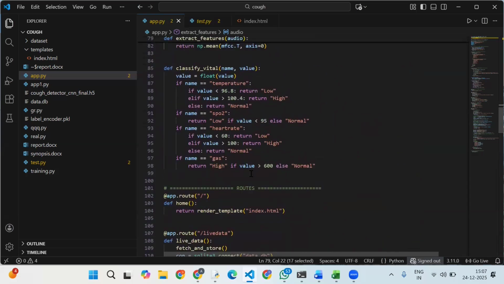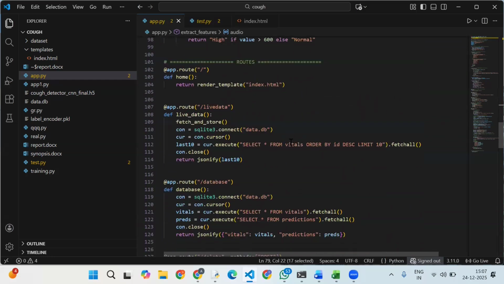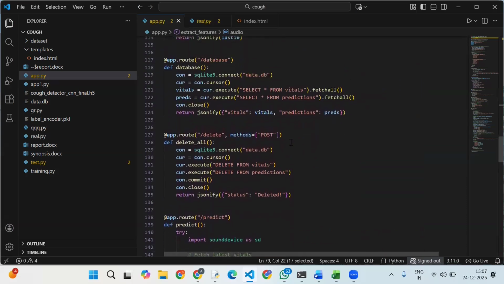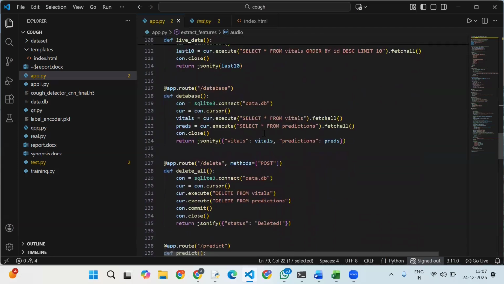So these are the classified vital signs. If temperature is less than 96, it will display low, or else it is high. For SpO2 and heart rate also, it is like that only. These are all our routers: home router, live data, database, delete, predict. We have four routers. If you click live data, our web page will show the latest 10 records from the link. In the database, it will display all the records which are fetched through the link.